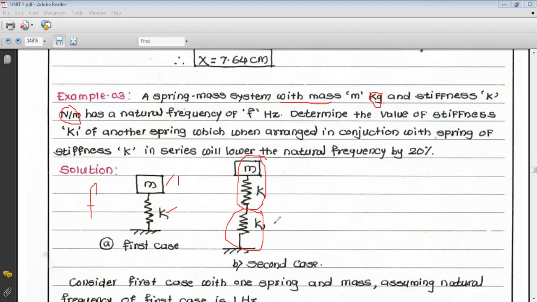So determine the value of stiffness k1 of another spring which, when arranged in series with the spring stiffness of k, will lower the natural frequency by 20%. So if the frequency in the first case is f, after adding another spring of stiffness k1 in series with k, the natural frequency is reduced by 20%. So we'll take the solution.